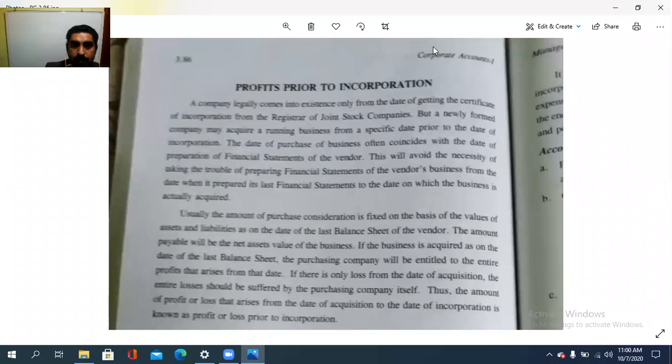See, profit prior to incorporation. Before the incorporation of the company, some profits arise. How to deal with that? A company legally comes into existence only from the date of getting the certificate of incorporation from the registrar of joint stock companies.